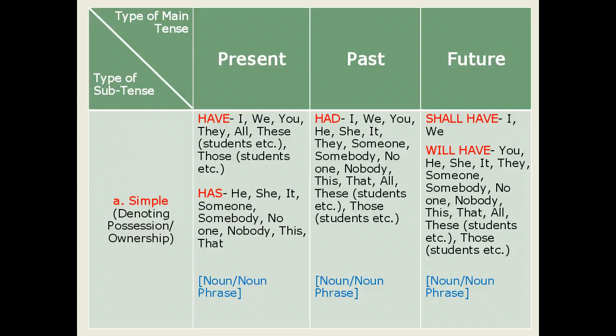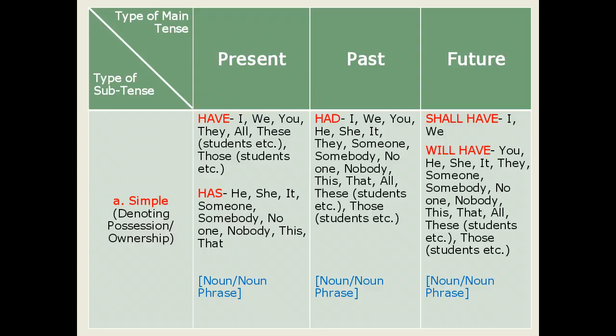And he has a pen, she has a pen, someone has a pen, somebody has a pen, and so on. After this, let us move ahead for the second tense, that is simple past tense denoting possession or ownership. In simple past tense denoting possession or ownership, we use only one verb, that is had. This had is used for I, we, you, he, she, it, they, someone, somebody, no one, nobody, this, that, all, these students, those students.